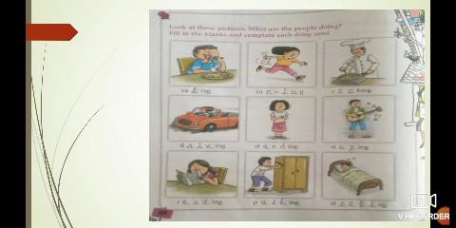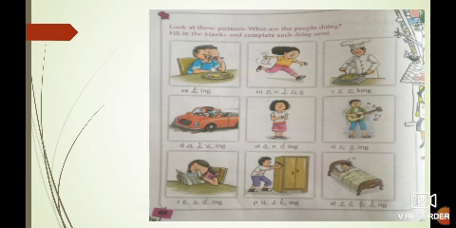Now children, see your book page number 62. It's given, look at these pictures. What are the people doing? Fill in the blanks and complete each doing word. Now what you have to do, you have to see the picture and complete the action words. Okay? See the first picture, the boy is eating. So the action word will be